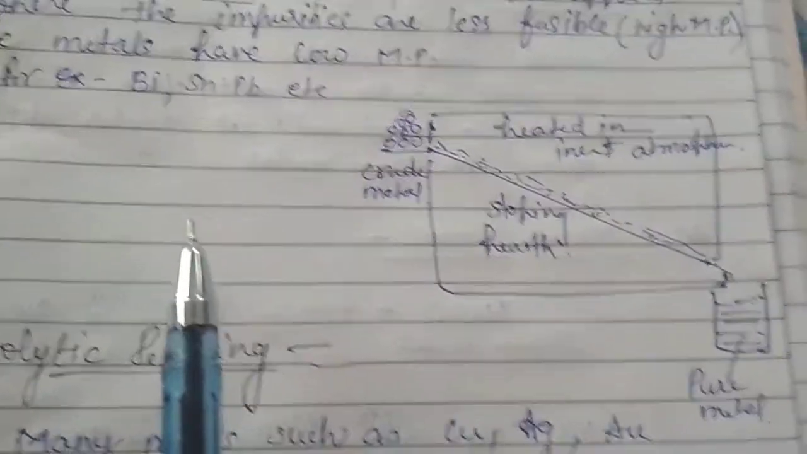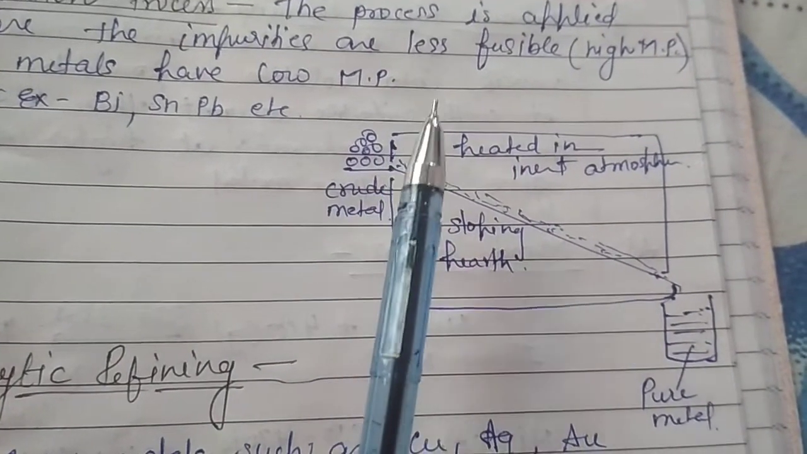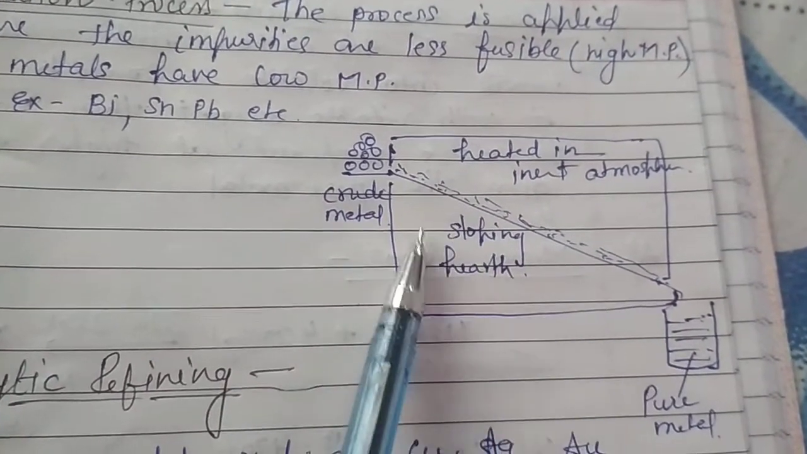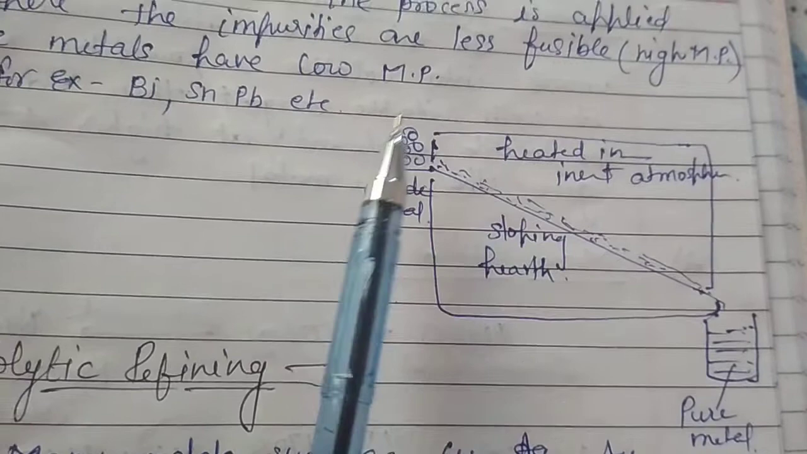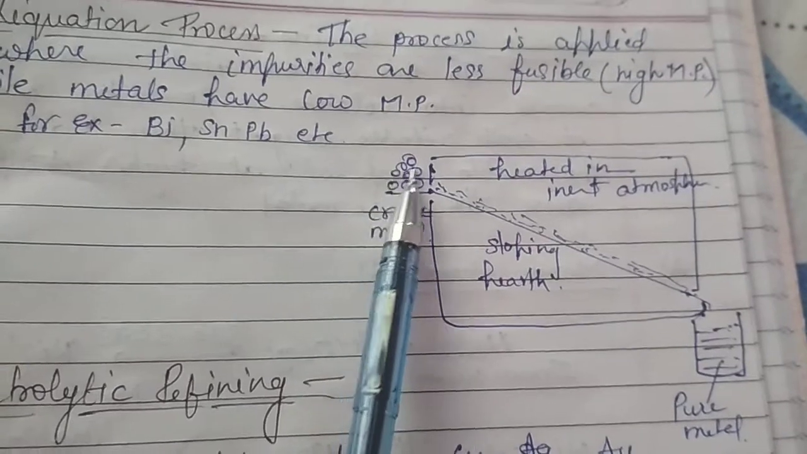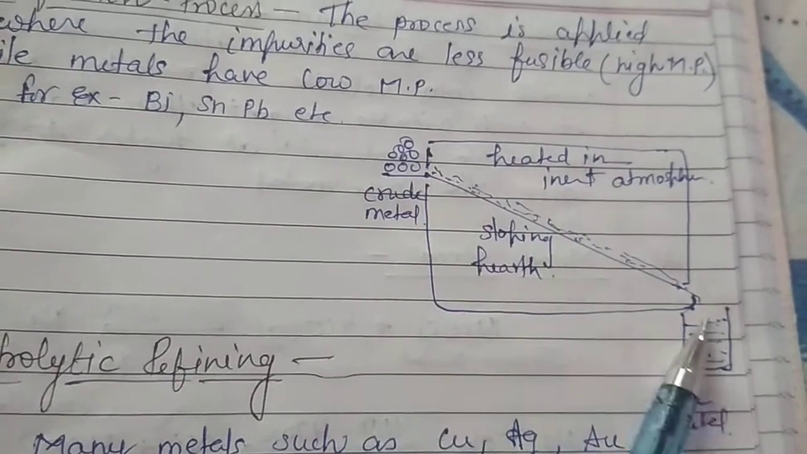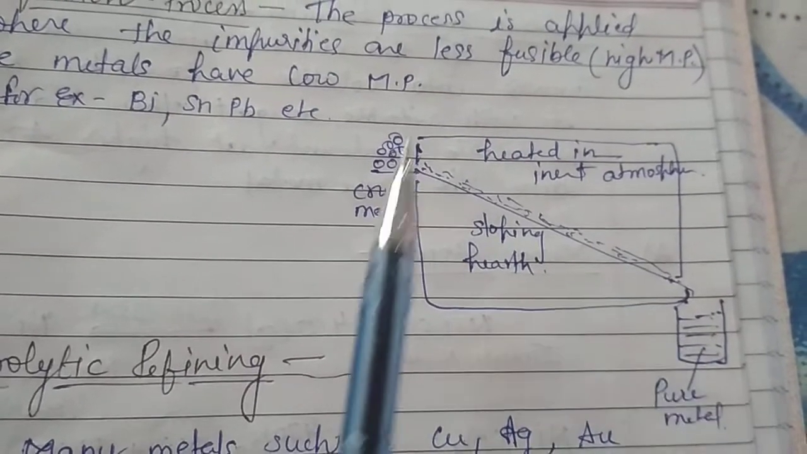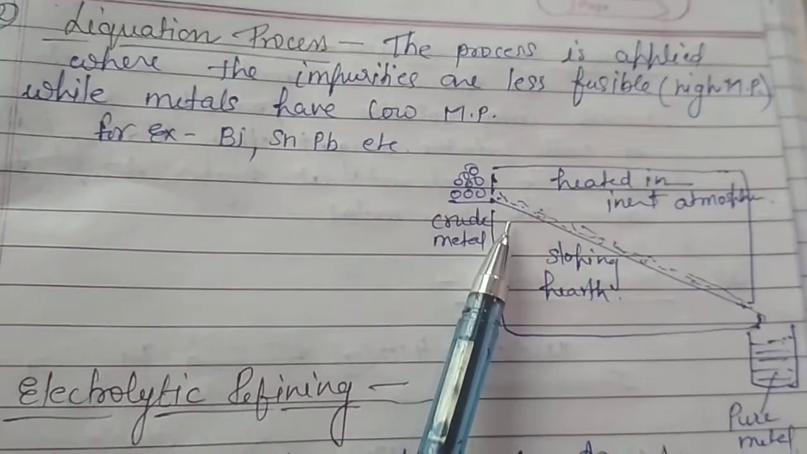During the process, we take the crude metal and heat it in an inert atmosphere on a sloping hearth. When we heat the crude metal on a sloping hearth of a reverberatory furnace, what happens? The metal, having a low melting point, melts. It flows down, because we have taken a sloping hearth, and can be collected in a receiver, while the impurities will be left behind because they are less fusible in nature.